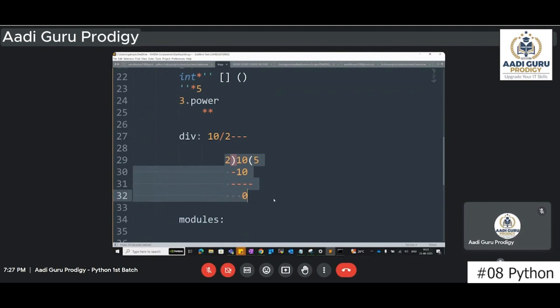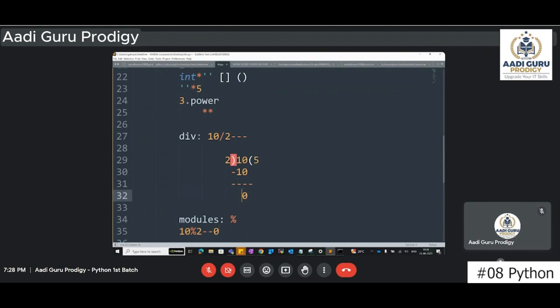So look at this example. If you are using this division operator, whatever number it might be, you will get the answer here, whatever value it gives. If you want the remainder instead, then you have to use modulus. How is modulus represented? With the help of the percentage symbol. So now the same thing: 10 modulus 2. Now see, 10 divided by 2 means you will get the answer 5. Similarly, 10 modulus 2 means you will get the answer 0.